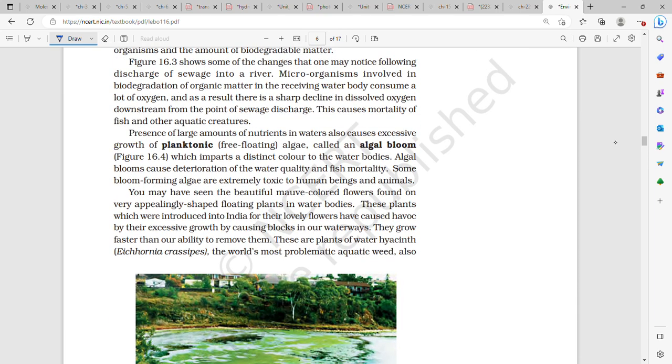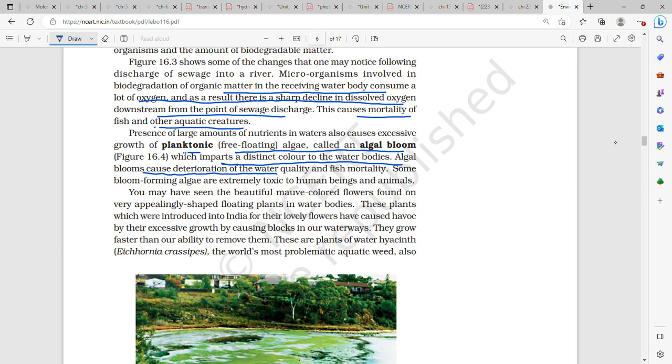Okay, we know microorganisms consume a lot of oxygen, causing a sharp decline in dissolved oxygen from the point of sewage discharge. This causes mortality of fish and other aquatic creatures. Presence of a large amount of nutrients in water causes excessive growth of planktonic or free-floating algae, and these are called algal bloom. They impart a distinct color to the water bodies. Algal bloom causes deterioration.